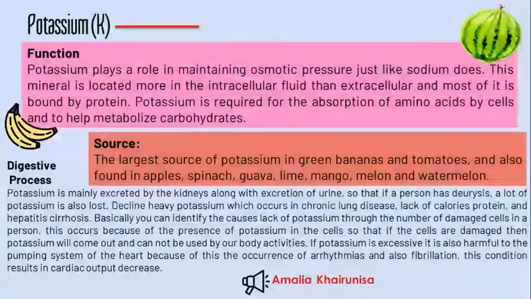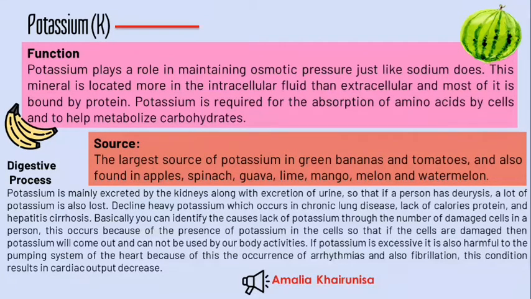The next is potassium. Potassium plays a role in maintaining osmotic pressure just like sodium does. This mineral is located more in the intracellular fluid than extracellular, and most of it is bound by protein. Potassium is required for the absorption of amino acids by cells and to help metabolize carbohydrates. The largest source of potassium is green bananas and tomatoes, and it is also found in apples, spinach, guava, lime, mango, melon, and watermelon.